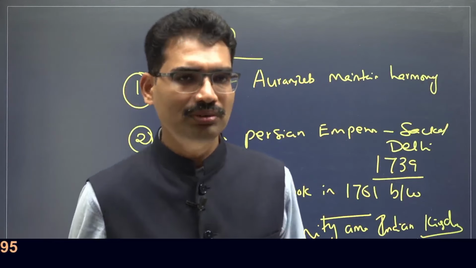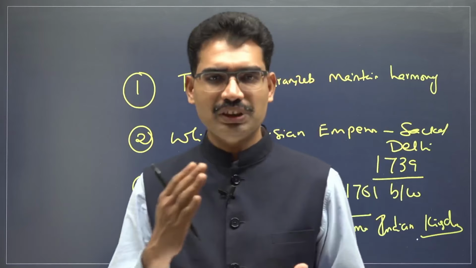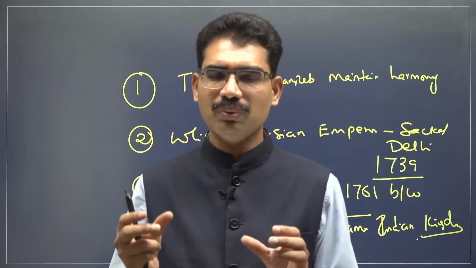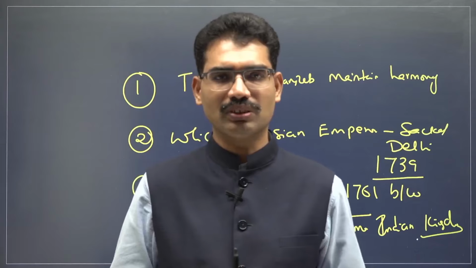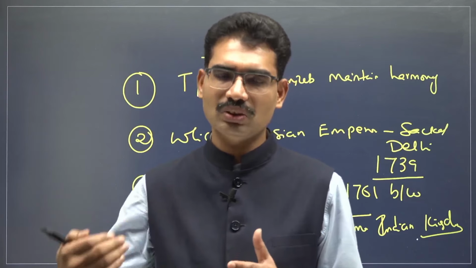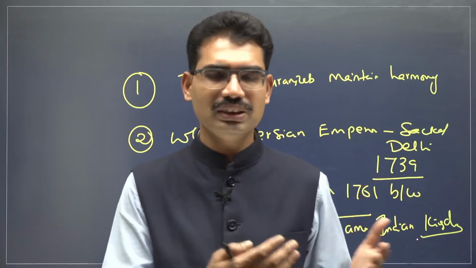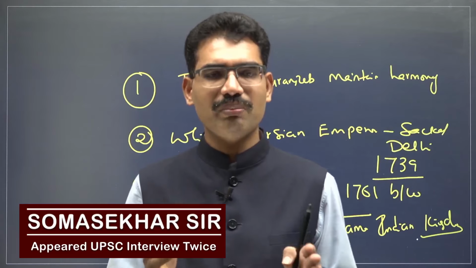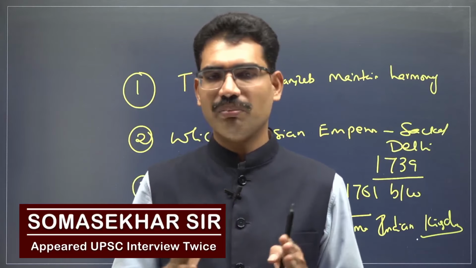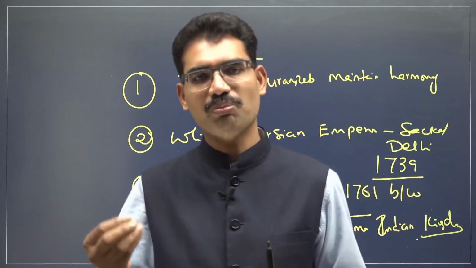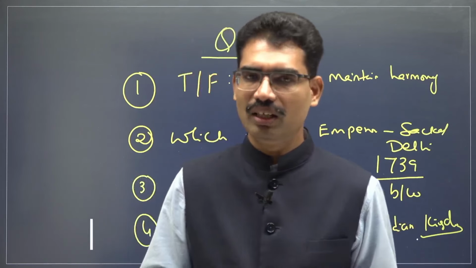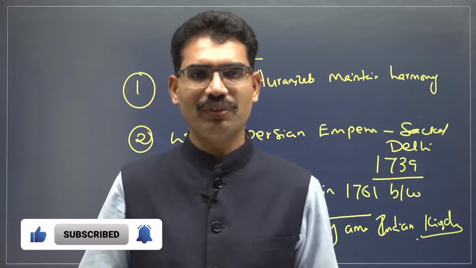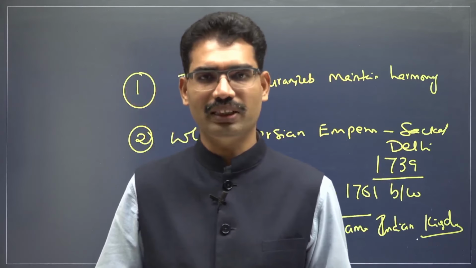You can read Spectrum also. If you read Spectrum, you can read Bipin Chandra. Bipin Chandra is a very good book. And if you are interested in reading a big book like Spectrum, you can read Spectrum also. But the content in Spectrum is more or less taken from Bipin Chandra and other books. It is your wish. But if you want to start in a simple manner, NCERT Bipin Chandra is the best one. But if you have already read or you want to read some more details, you can go for Spectrum. All right. This is for 18th century India. So in the next class, we will continue with how the British conquered these states one after the other. All right. Thank you.